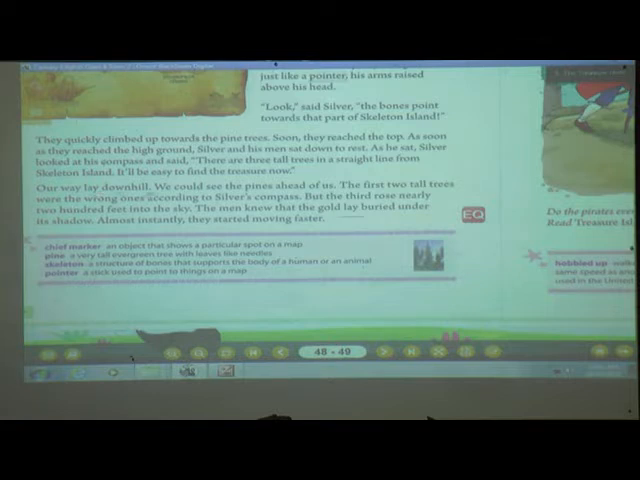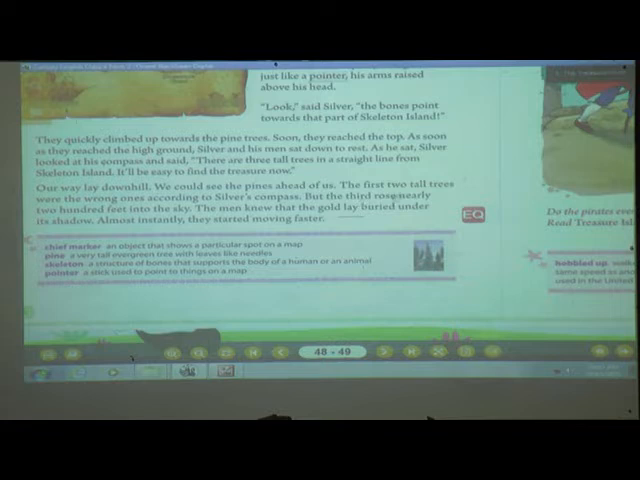Our way lay downhill. We could see the pines ahead of us. Now they can see they were on the downhill, on the way. Pines means the pine trees over there. The first two tall trees were the wrong ones according to Silver's compass. So according to the compass, it was not clearly telling under which tree it had been buried. So the first tall trees which they dug were wrong according to Silver's compass.